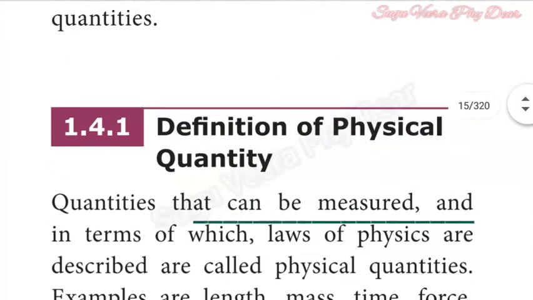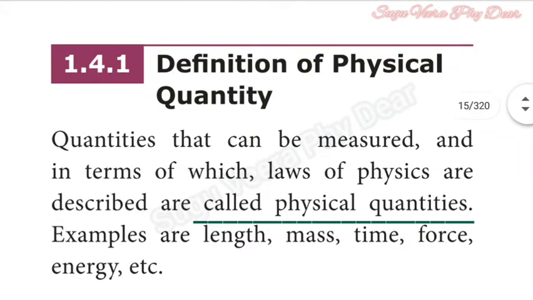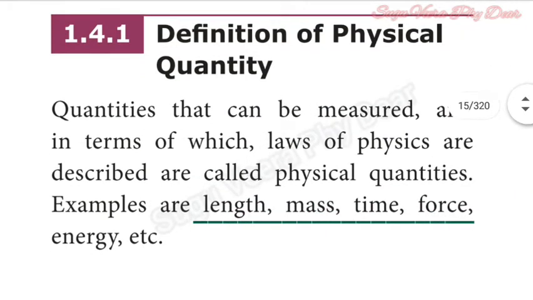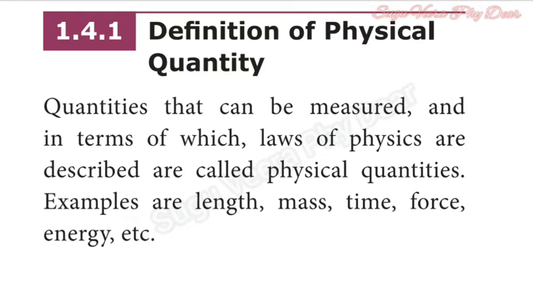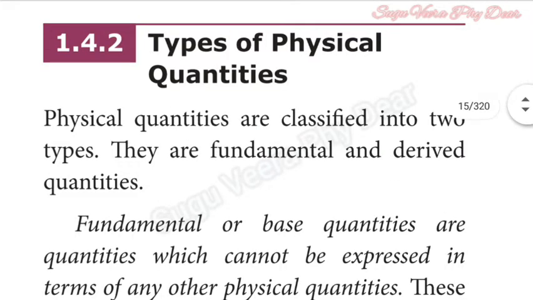Definition of physical quantity. Quantities that can be measured and in terms of which the laws of physics are described are called physical quantities. For example, length, mass, time, force, energy and so on. Then let's start with types of physical quantities. Physical quantities are classified into two types. They are fundamental and derived quantities.